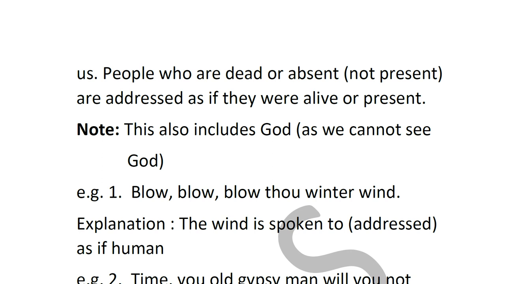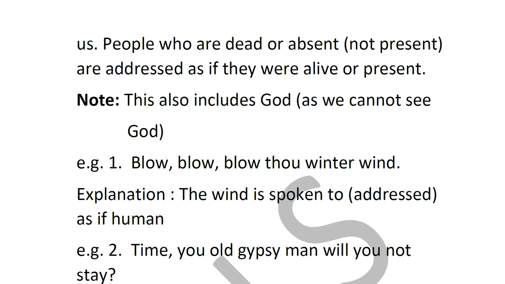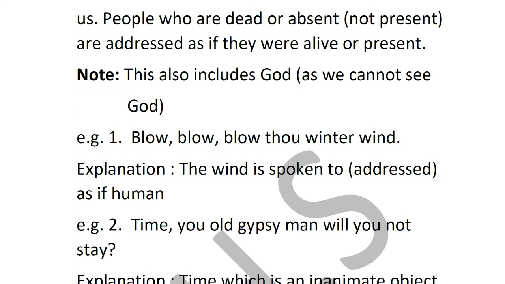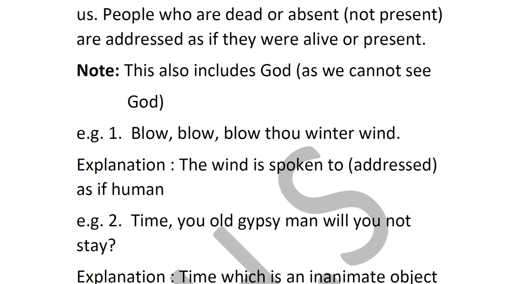Now, the second example. Time, you old gypsy man, will you not stay? Now here same thing. Can time listen to you? First of all, tell me, who is a gypsy? A gypsy is a person who moves from one place to another, is never constantly staying in one fixed place. He just moves around. In Hindi, what you say is Banjara. So here this gypsy man will always be moving from one place to another. The moment he gets a job, he stays over there. He does work. He has no job, he moves on somewhere else.